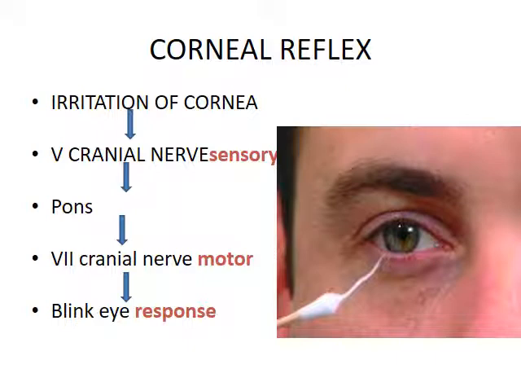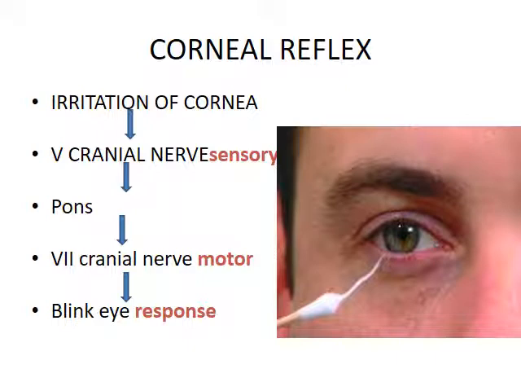The sensory neuron in the reflex arc is the fifth cranial nerve, which is the trigeminal nerve. The center is the pons, mainly. The pons is the integration center. Pons will give motor impulse to the seventh cranial nerve, which is the facial nerve.